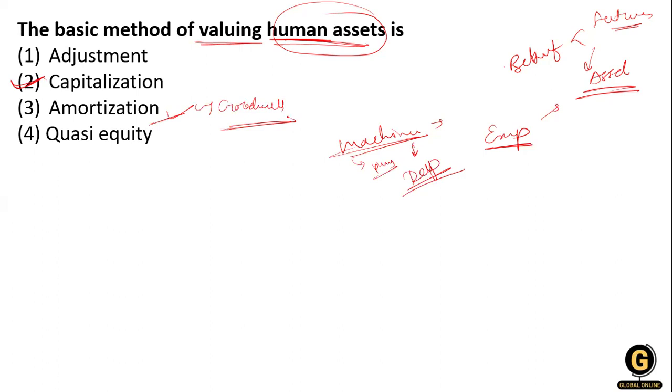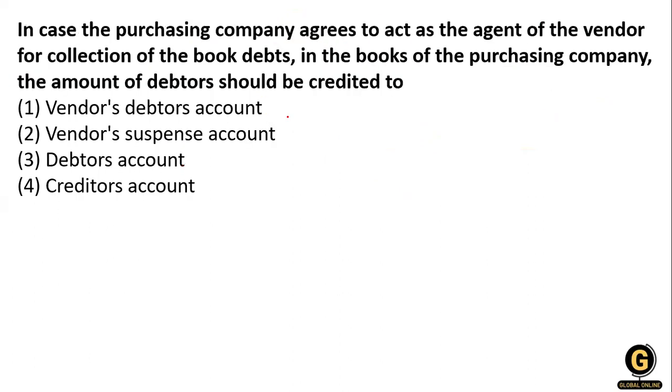Okay, clear? The next question: in case the purchasing company agrees to act as an agent of the vendor for the collection of the book debts, in the books of the purchasing company, the amount of debtors should be credited to what? So what are we doing? We are collecting the book debts. Who is collecting? The agent of the vendor company, and this vendor company is related to your purchasing company.